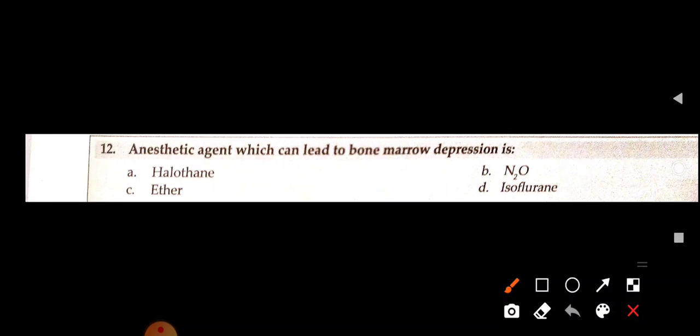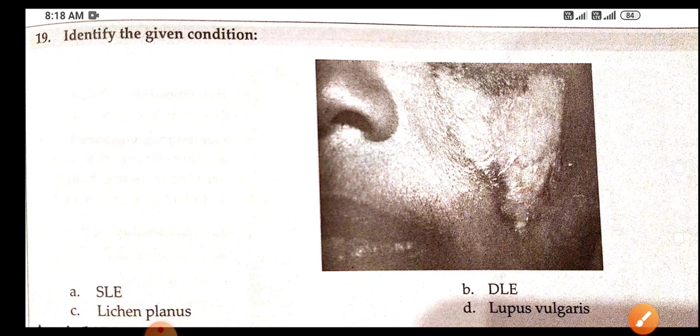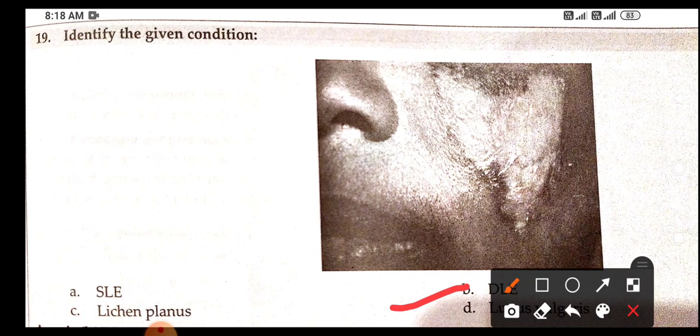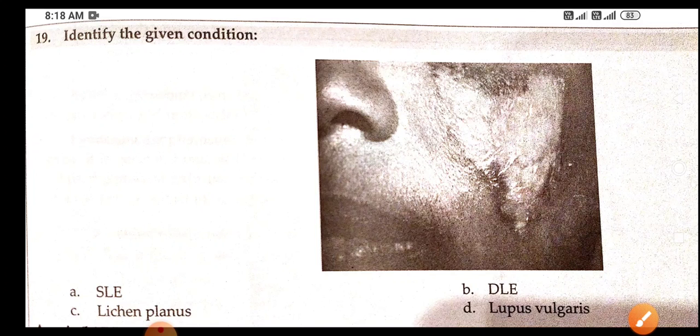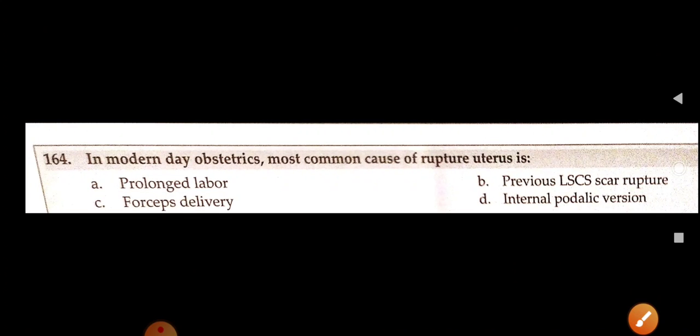Now, the anesthetic agent which can lead to bone marrow depression is nitrous oxide, and it also causes vitamin B12 deficiency. Okay, identify the condition. So this condition represents a DLE, discoid lupus erythematosus. This is a DLE. Okay.